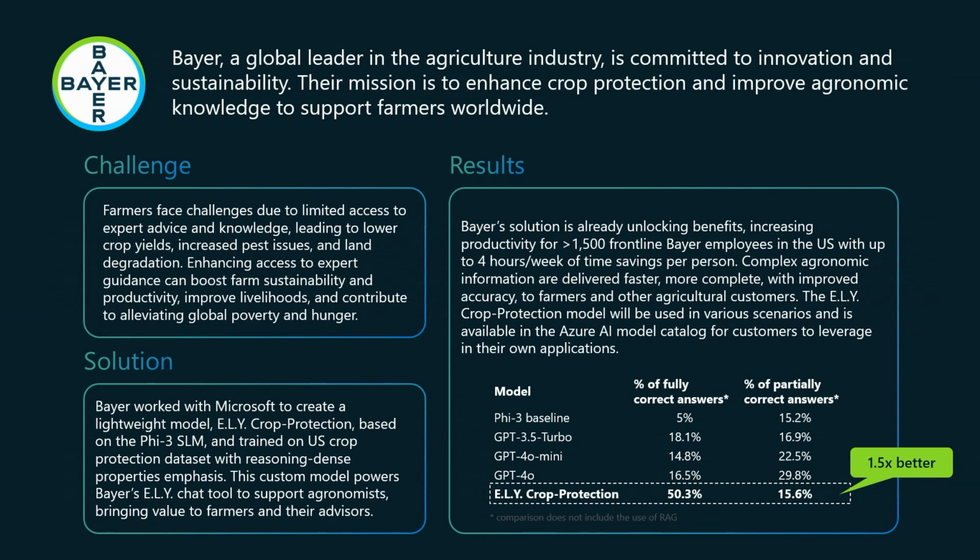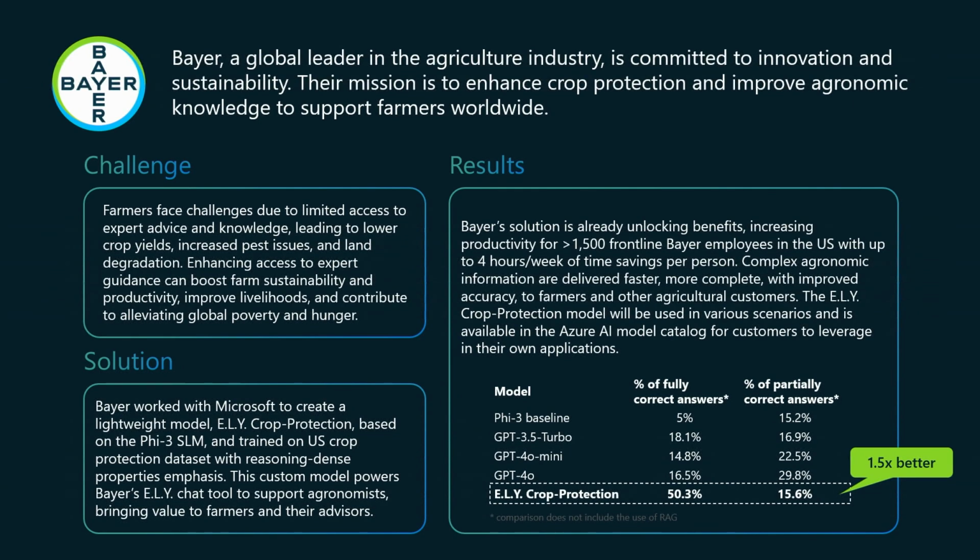So to boost farm sustainability and productivity, Bayer worked with Microsoft to create a new lightweight model. It's called ELY, or Eli, crop protection. It's based on the Phi small language model, trained on US crop protection datasets with emphasis on reasoning dense properties. Now, why Phi models? It's because a small language model like Phi can provide opportunities to unlock a broader usage across different industries through reduced cost, latency, and improved accuracy.